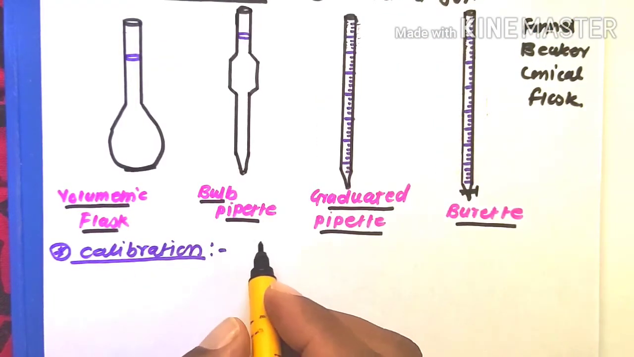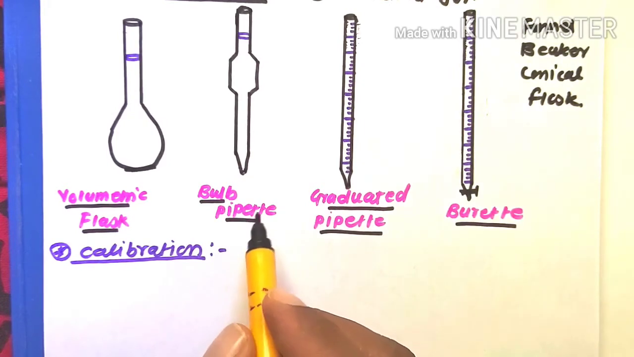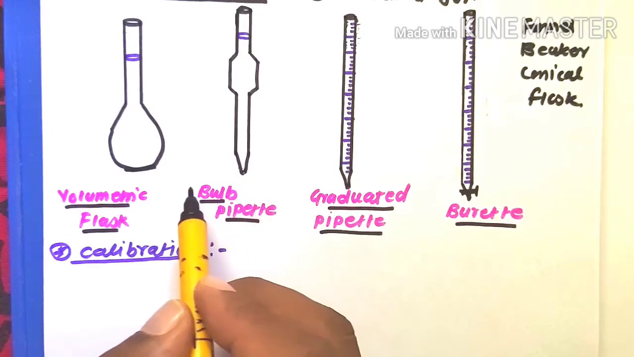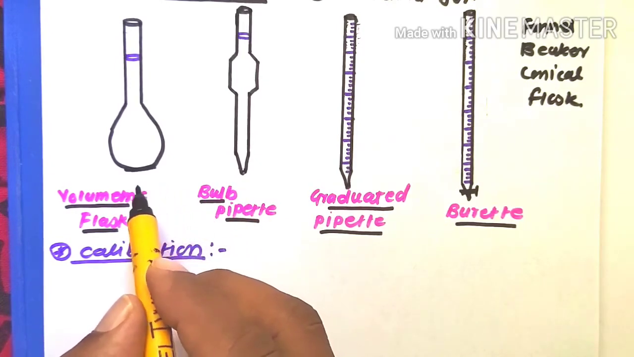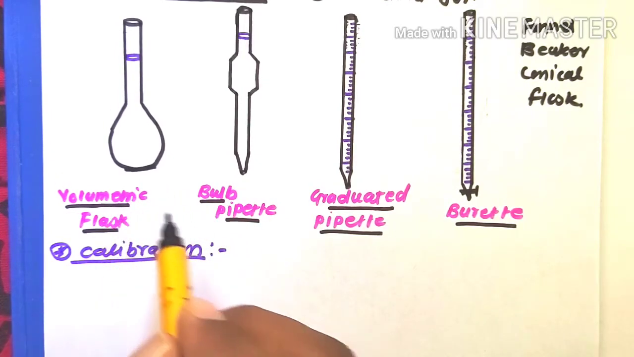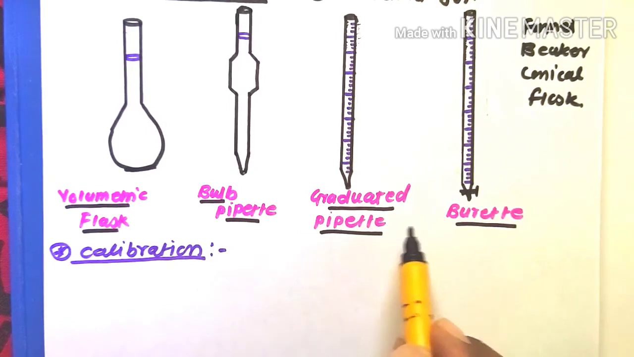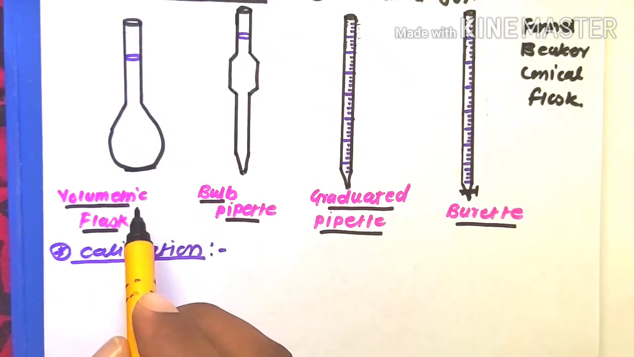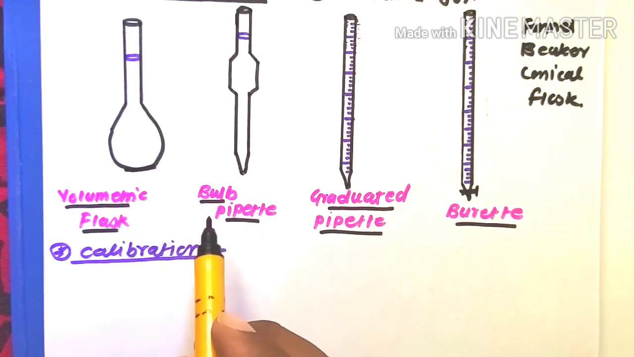Then calibration of glasswares. These are the four important glasswares we require for the titrimetric analysis: volumetric flask, bulb pipette, graduated pipette, and burette. Therefore, we need calibration for these four glasswares.